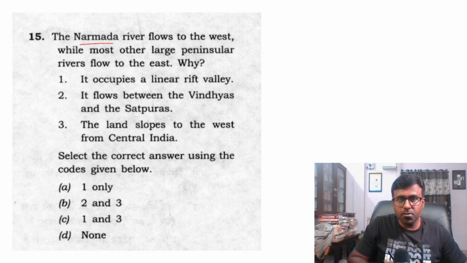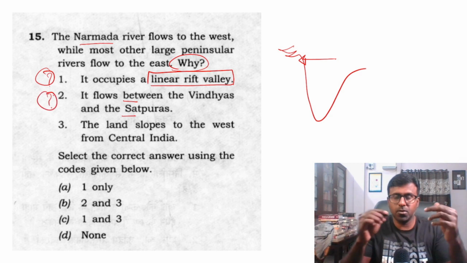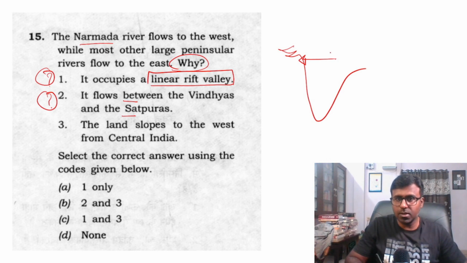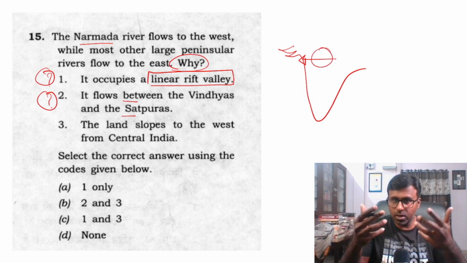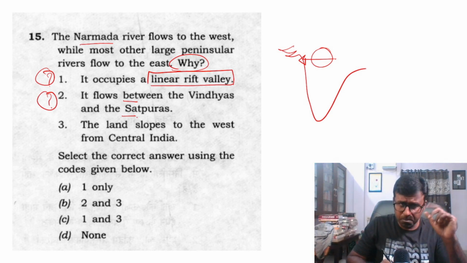And the Narmada river, which flows from here, is a river everyone should know. It is a river which flows in this direction. So why is this the answer? It occupies a linear rift valley. Okay, maybe. It flows between the Vindhyas and Satpura. I am not sure. Even with a geography optional, both these mountains are somewhere here. So whether it is flowing in between, you please check it. On the day, it is not possible. But one thing I knew.